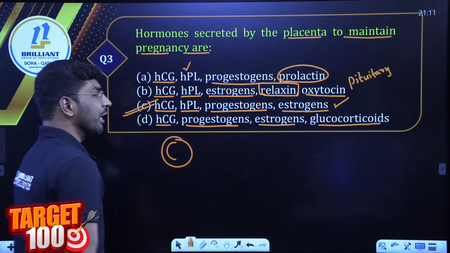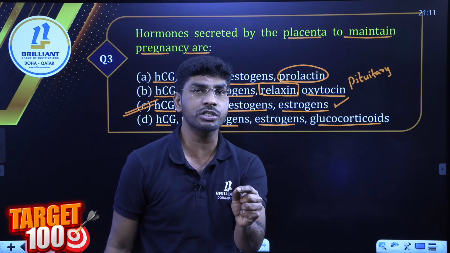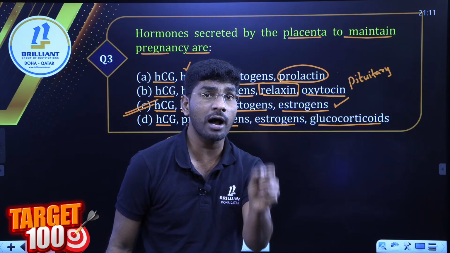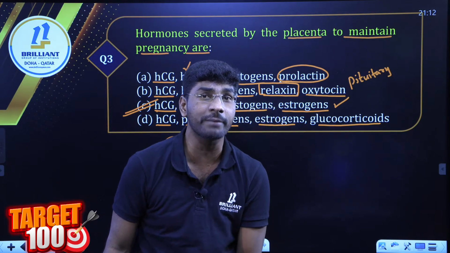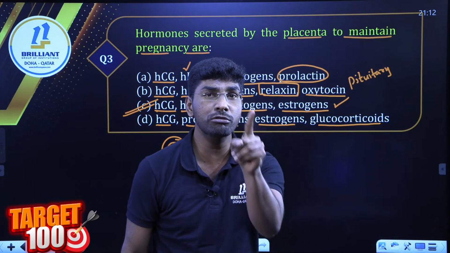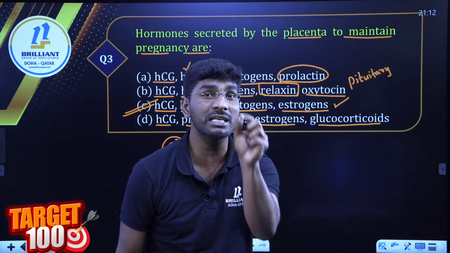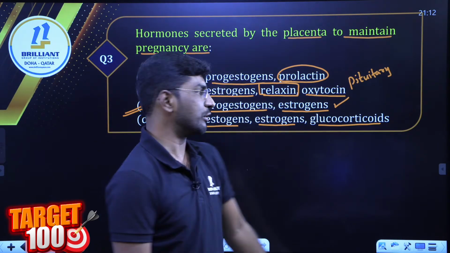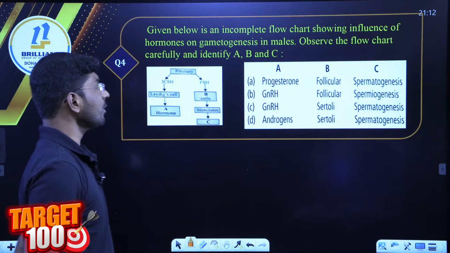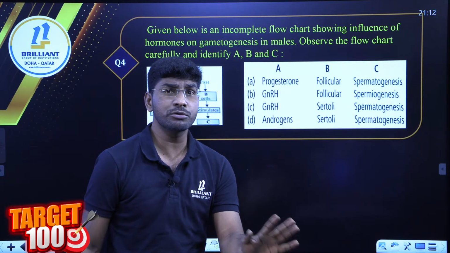Option C. Remember all of you, sometimes you will get the question: which of the following hormones is present in the female urine to indicate pregnancy? HCG, human chorionic gonadotropin hormone. When its level increases, that indicates pregnancy positive. Next question. This type of questions come, students.